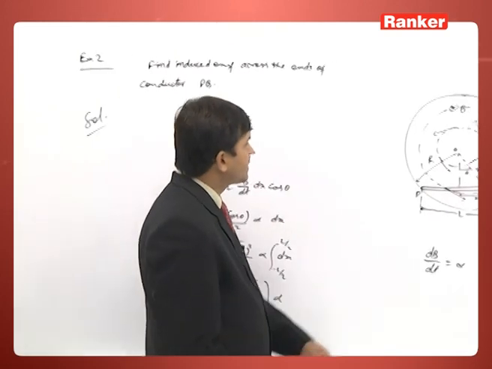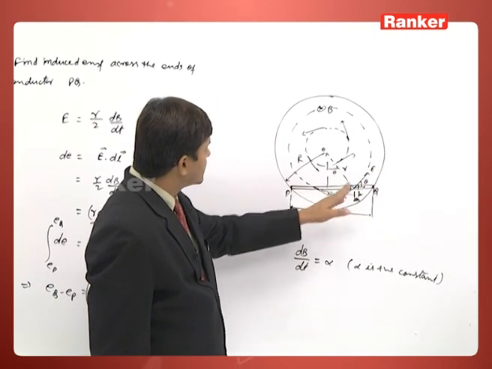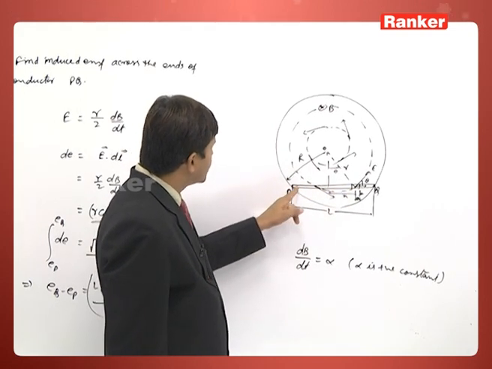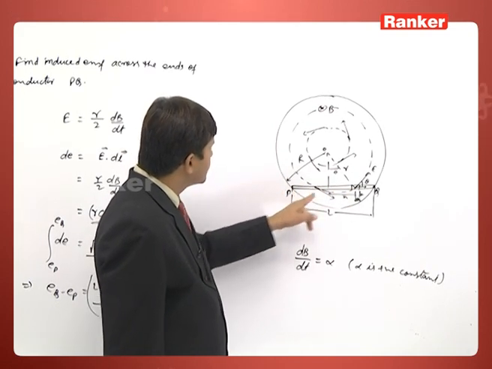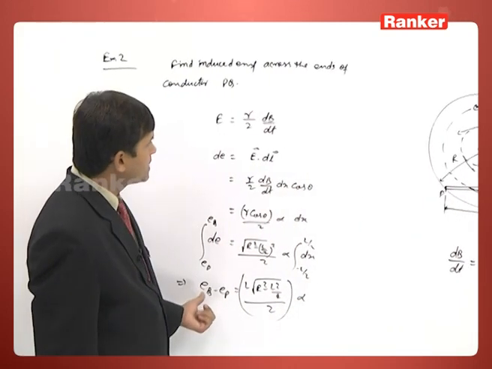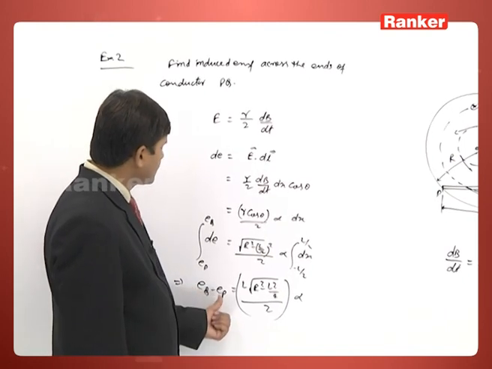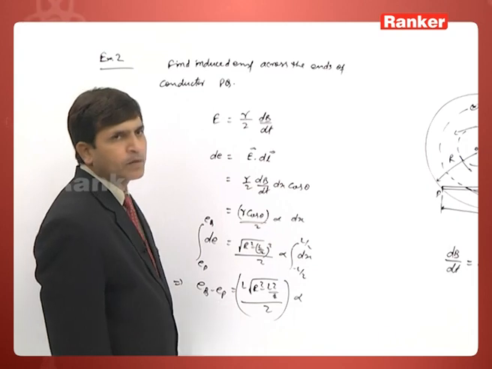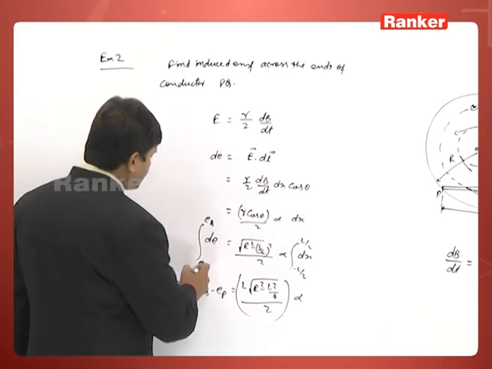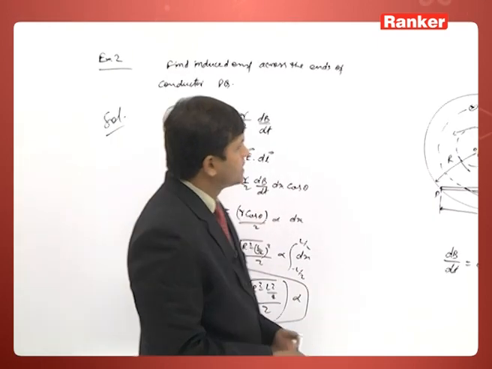Since the electric field was in this direction, the force on the charged particles, the electrons, is towards the left side. So electrons will accumulate here and positive charge at point Q. That's why Q will be at higher potential and P at lower potential. So this is the induced EMF, and that is equal to the same thing.